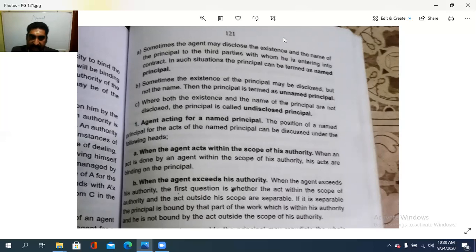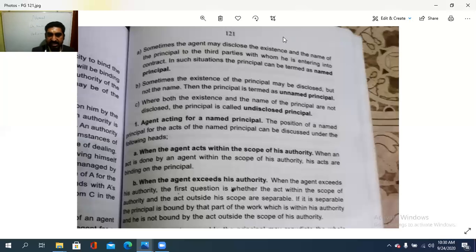Then, agent acting for a named principal. Now the next portion. What is a named principal? Both the existence and the name are to be shown by the agent to the third party. It is called a named principal. How an agent is acting with a named principal, or acting for a named principal. The position of a named principal for the acts of the agent can be discussed under the following heads.